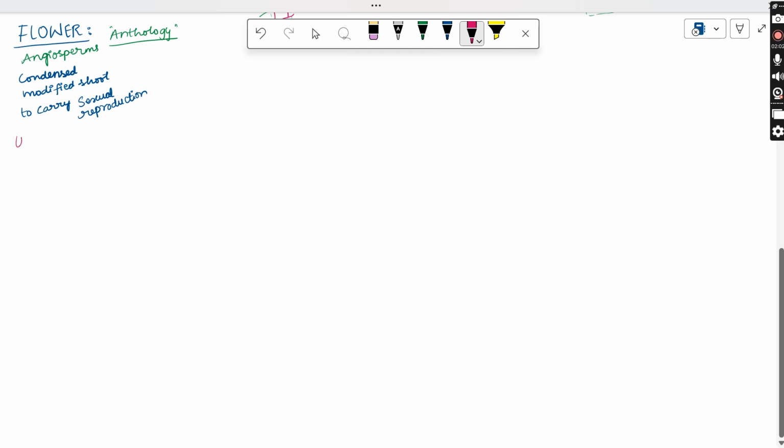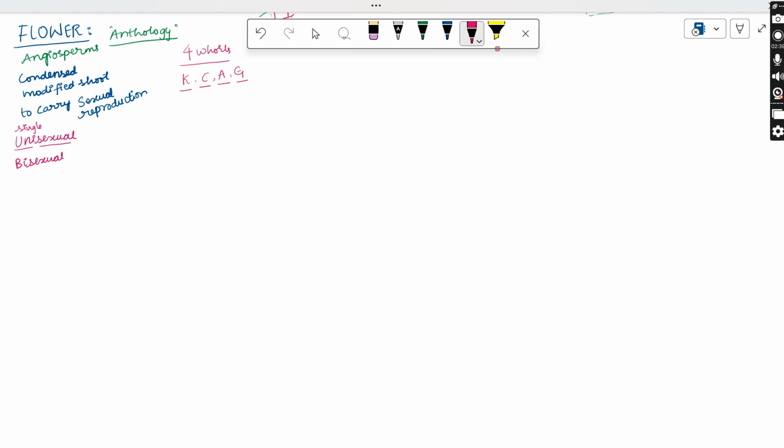First, the flowers are classified into unisexual flowers and bisexual flowers. The term itself indicates: uni means single, sexual means the sex organs are present. The flower usually contains the four whorls, that is calyx, corolla, androecium, gynoecium. The calyx is the outermost part, corolla is the second, the third whorl is androecium, the fourth whorl is gynoecium. So the four whorls are generally present in the flower.